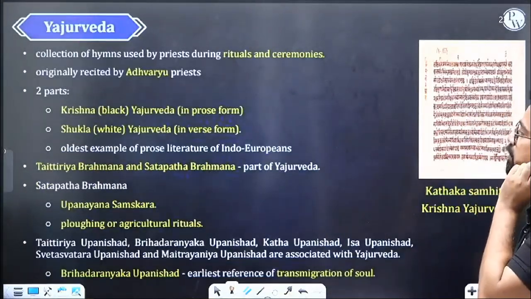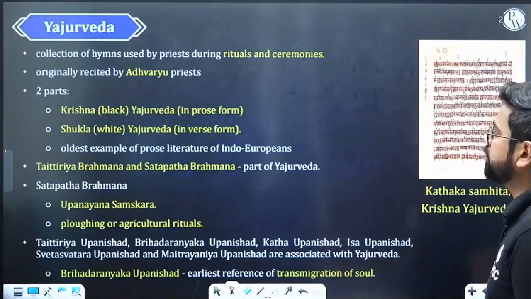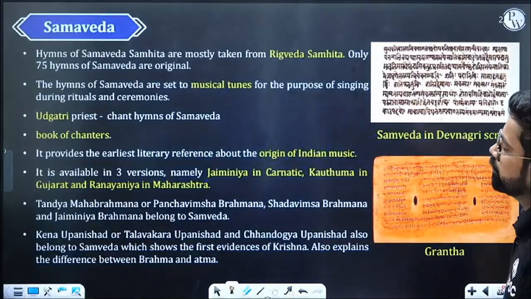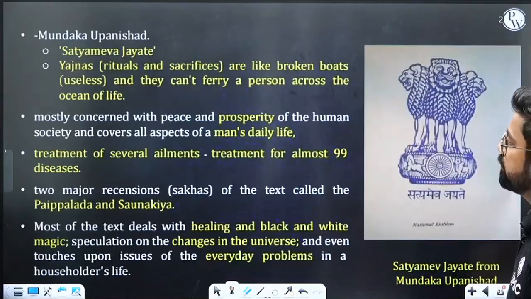In Yajurveda we are talking about the Adhvaryu priest, rituals and ceremonies, Krishna and Shukla. The Shatapatha Brahmana has opinions on sanskars, drawing, and agricultural fields, and the Brihadaranyaka Upanishad is the oldest one, discussing transmigration. In Samaveda we were discussing music. Then Atharvaveda is a collection of spells, charms, diseases, and also Gotra, Sabha, Samiti. So we have already seen this. I'll show you the chart.